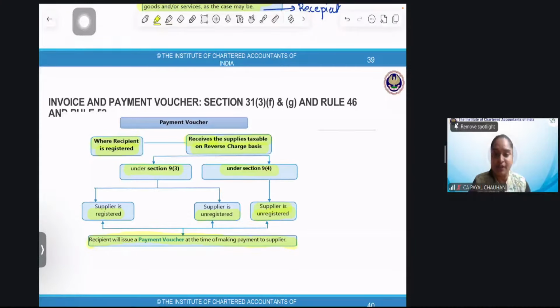Next question. Is a consolidated or revised consolidated invoice one and the same thing? Perfect. They are different. Consolidated and revised consolidated tax invoices are different.